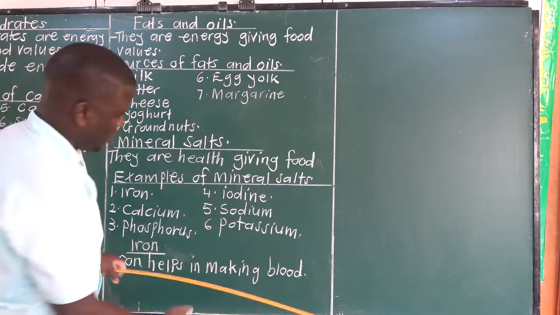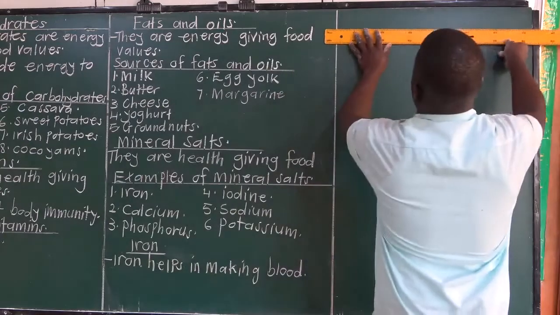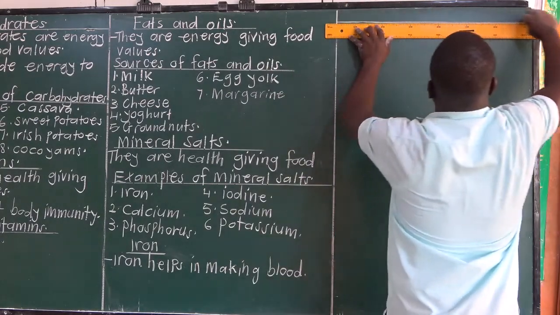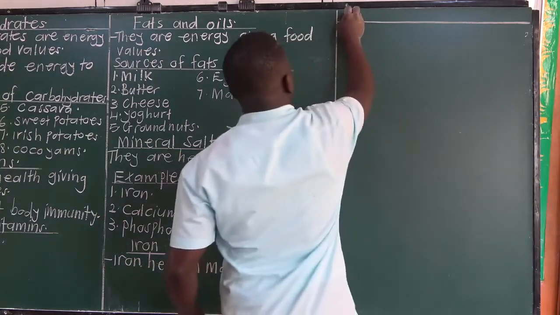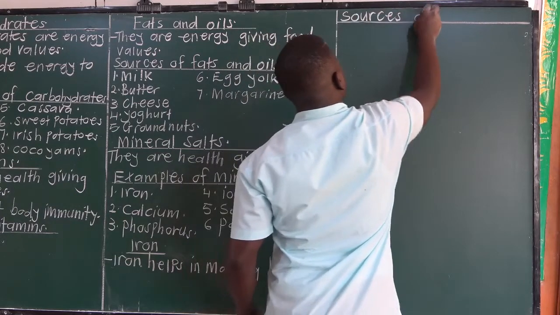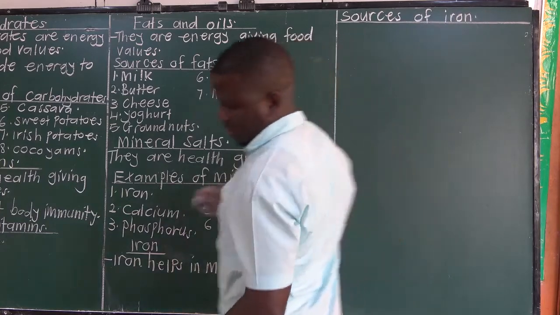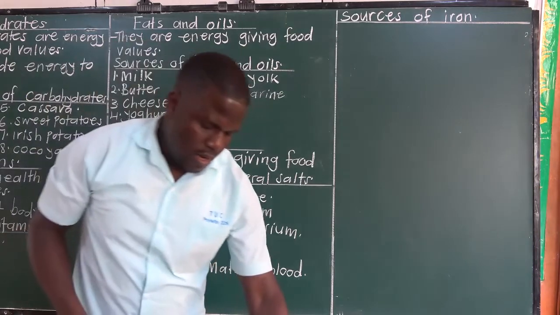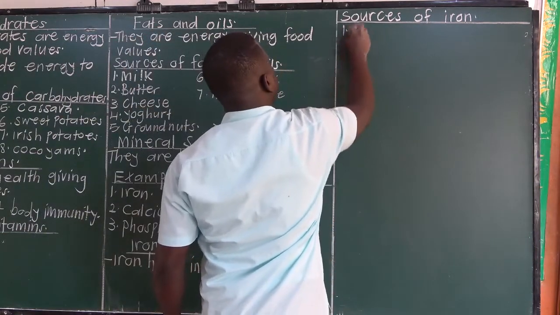Let's look at sources of iron. Where can we get this iron from? We can get iron in beans.